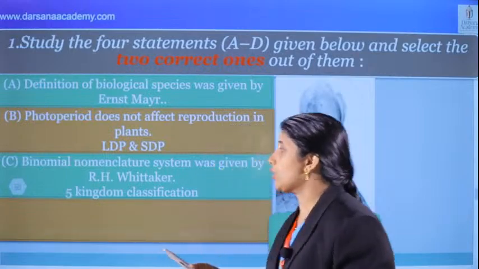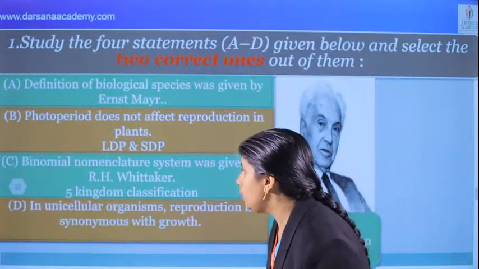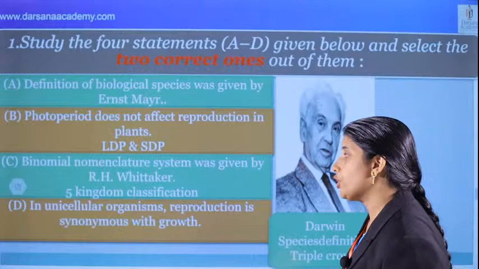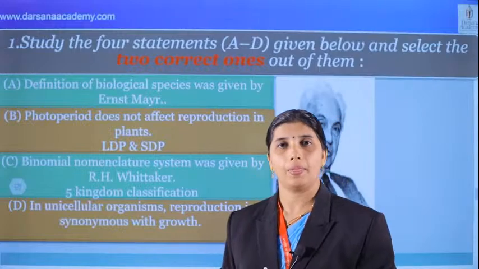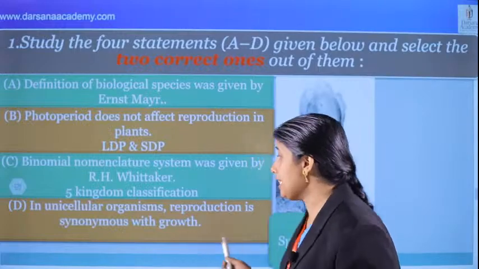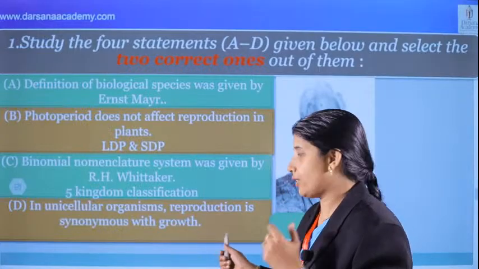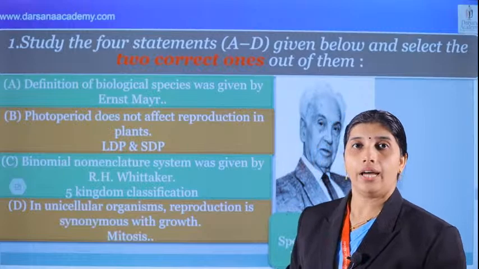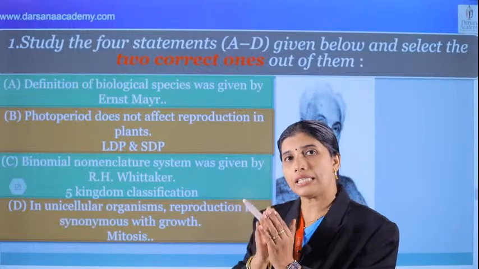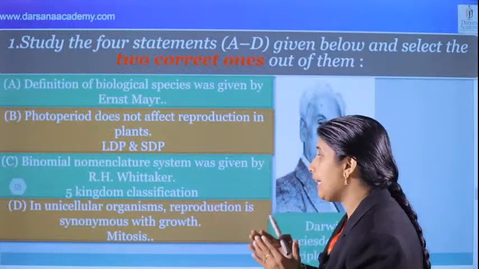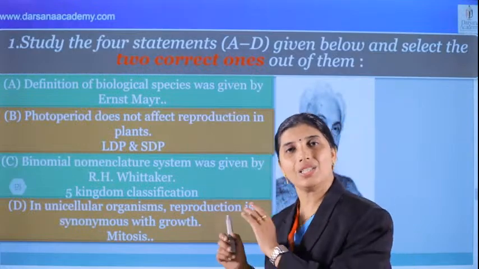And the next option: in unicellular organisms, reproduction is synonymous with growth. What about growth? Growth is connected with the chapter on cell cycle. The point is mitosis, and in unicellular organisms we can see cell division and also reproduction by mitosis. Yes, that is correct.